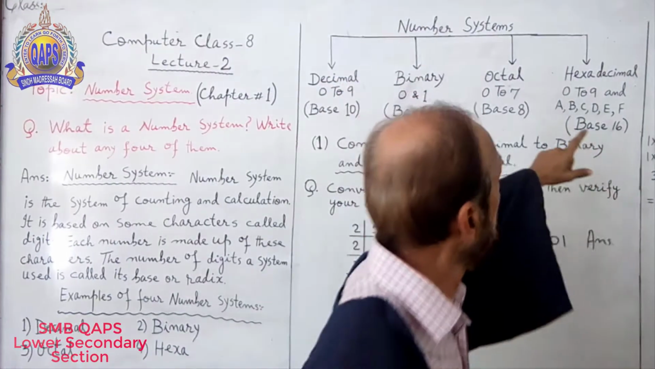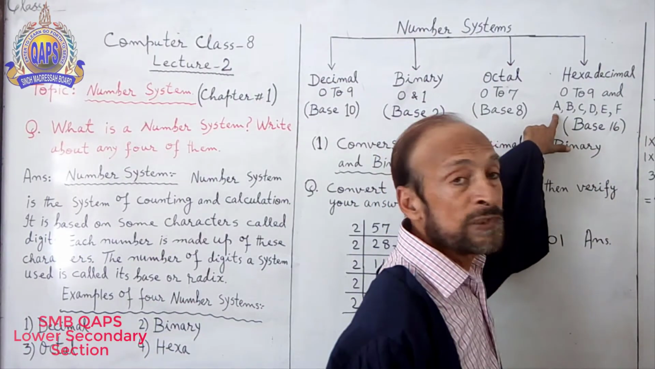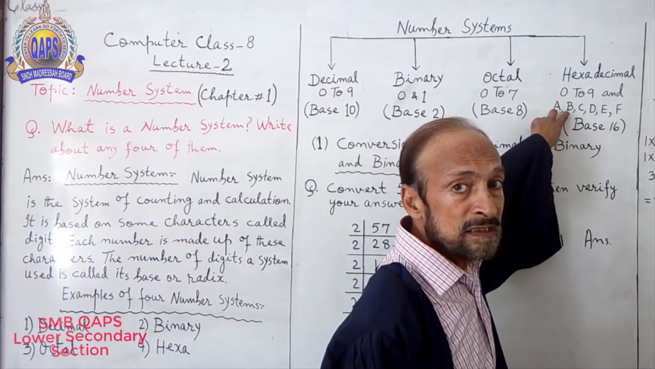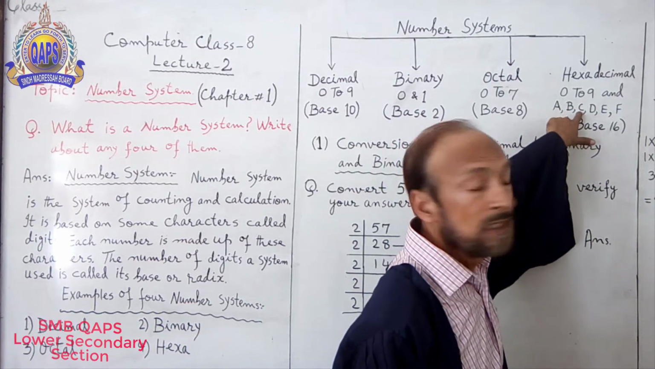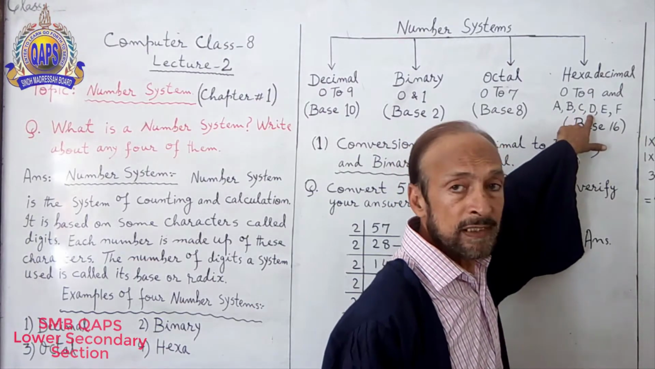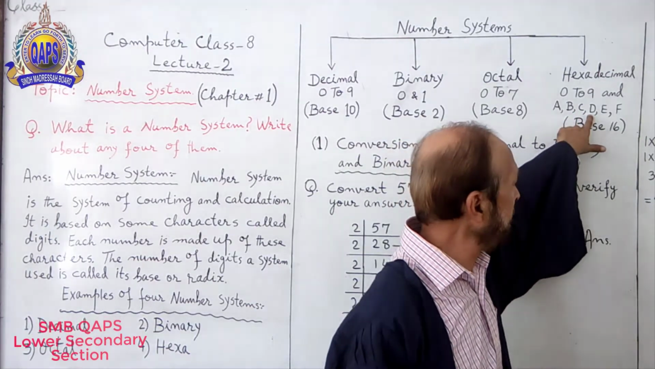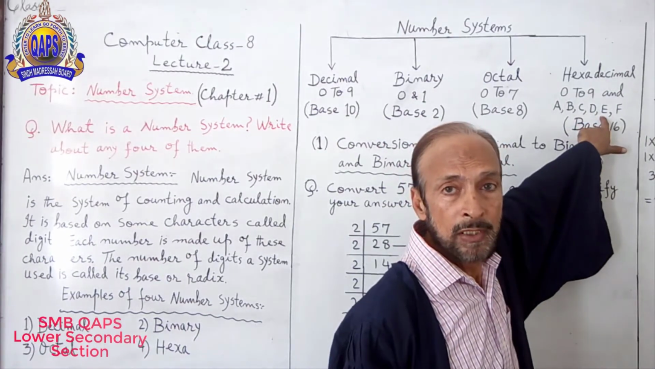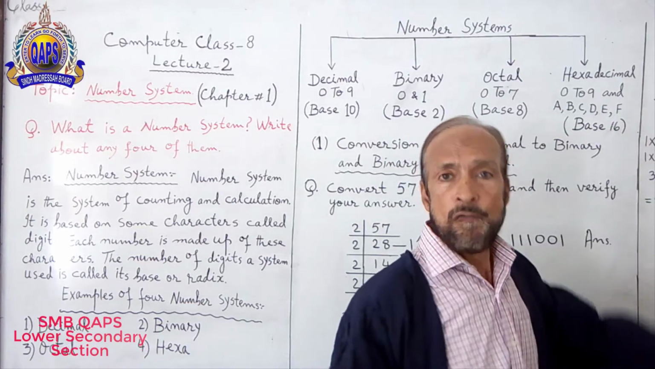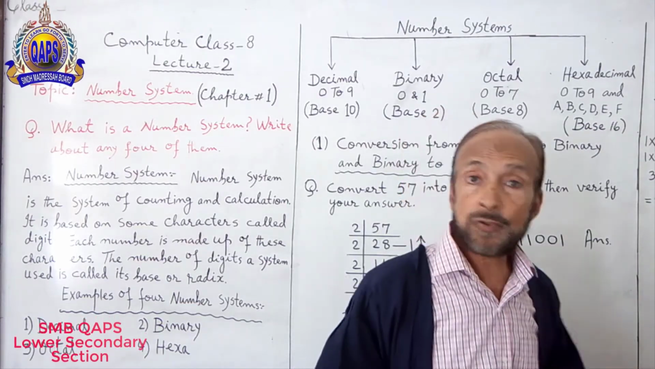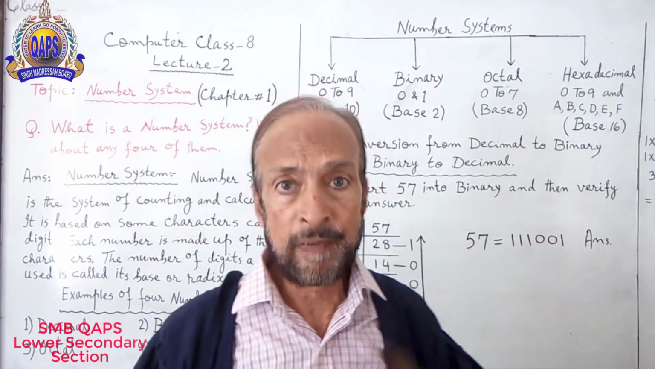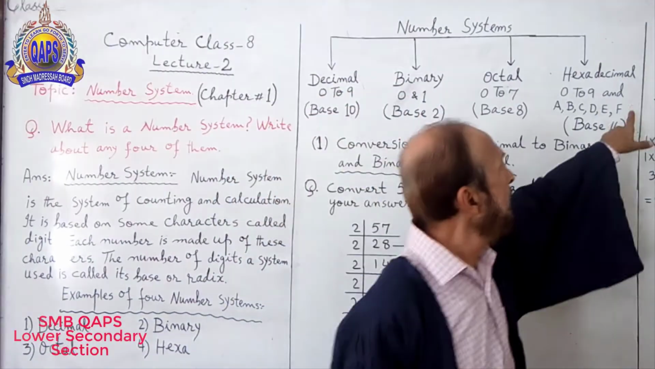It means A is equal to 10, B is equal to 11, C 12, D 13, E 14, F 15. So the maximum is 15, which is F.